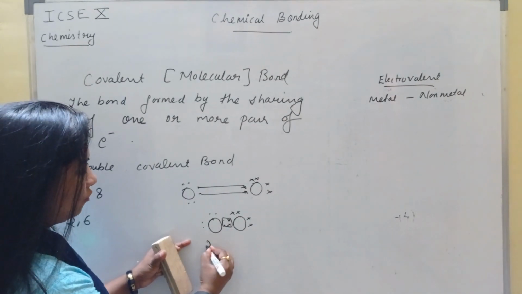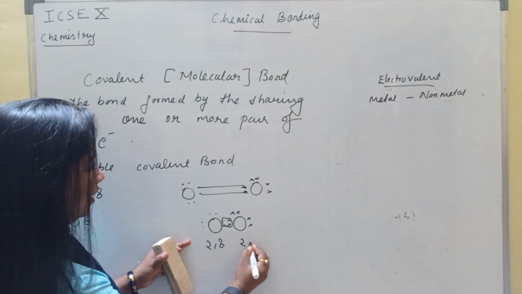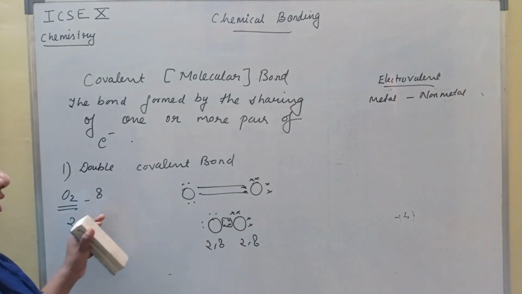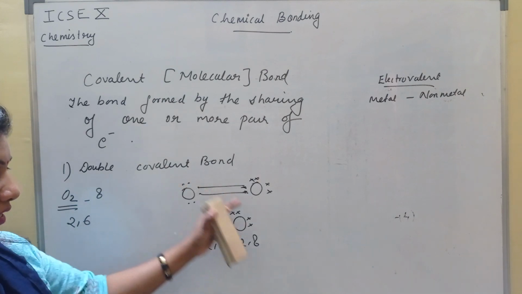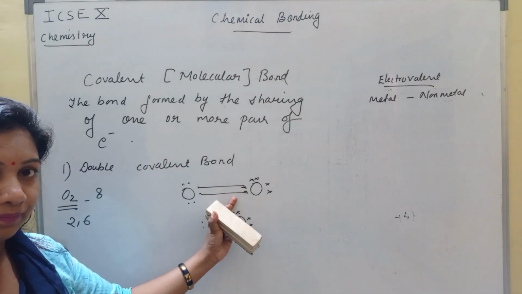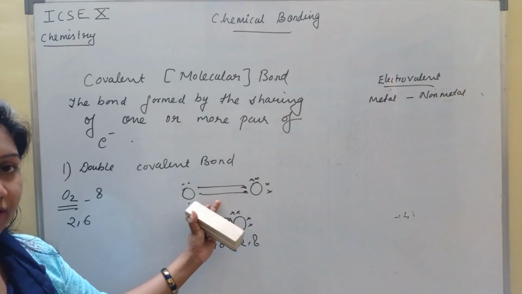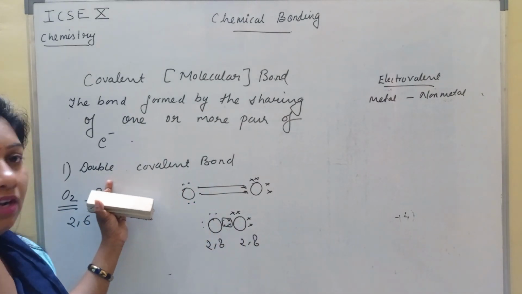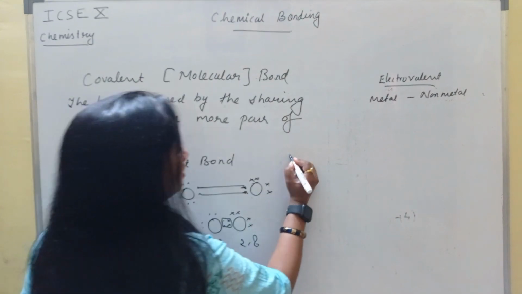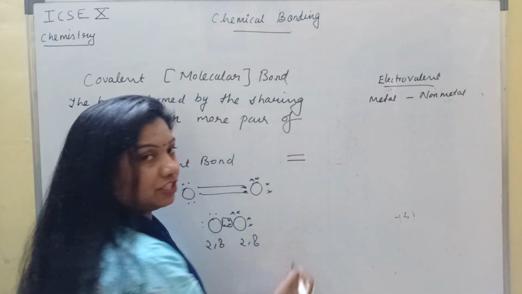Now both have the configuration 2, 8 and 2, 8, and they form a stable molecule, that is oxygen molecule. But in doing so, they shared two pairs of electron. That is why we call it a double covalent bond, and we represent it with the help of 2 dashes.